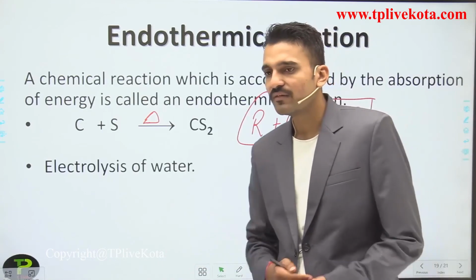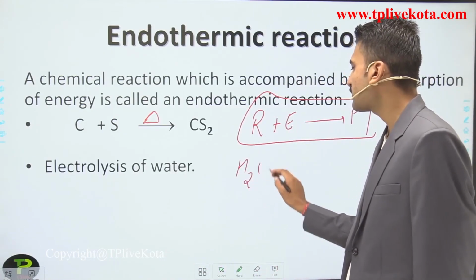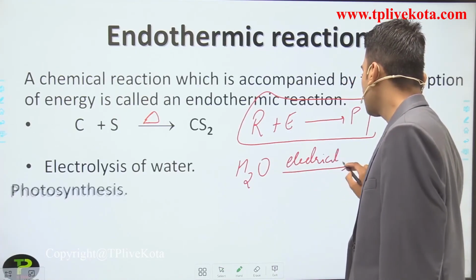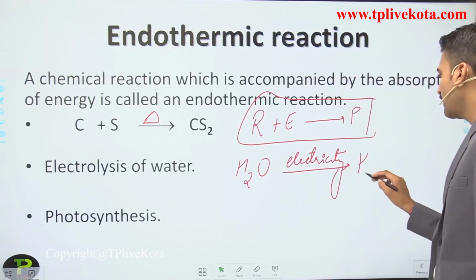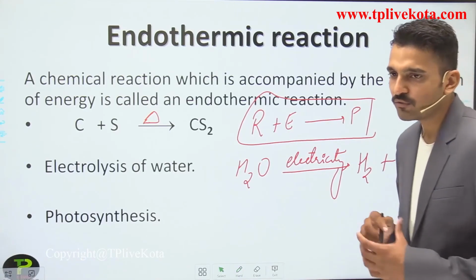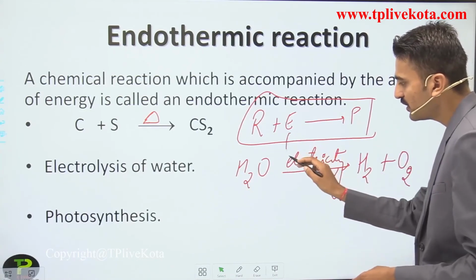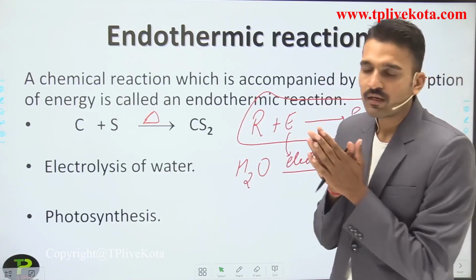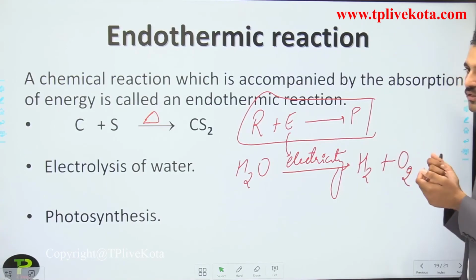The second example is the electrolysis of water. What happens in the electrolysis of water? H2O, when we pass electricity through the water, breaks down into hydrogen and oxygen molecules. Here this is the reactant, and electricity is a form of energy. So you are providing energy to the reactant molecules for the products to come out.